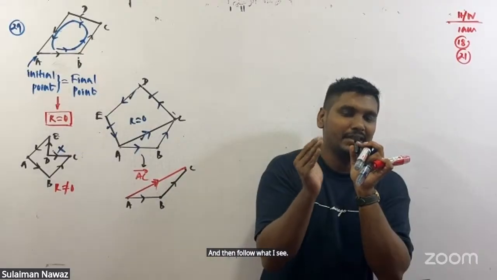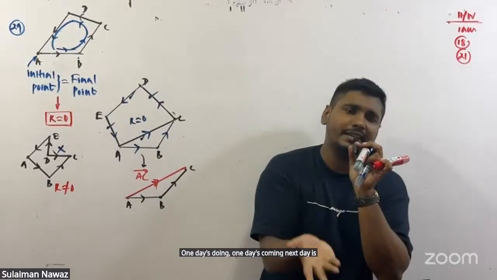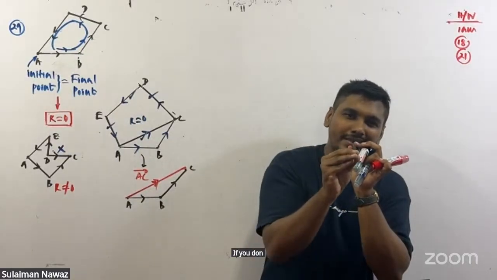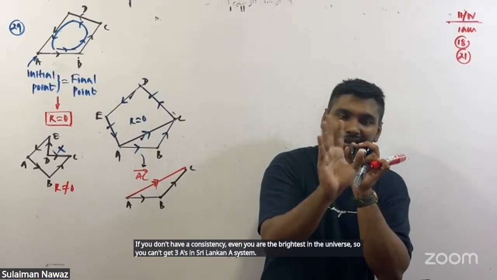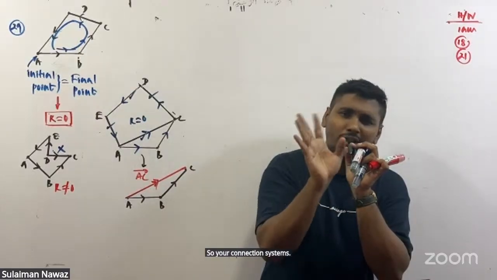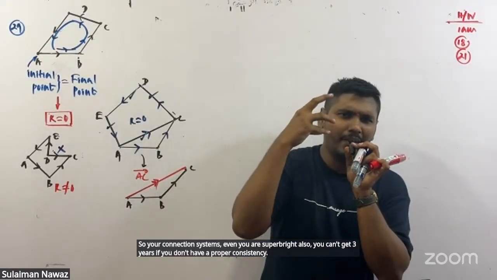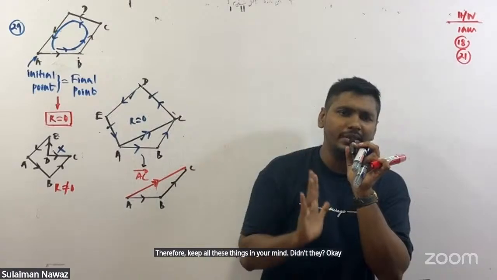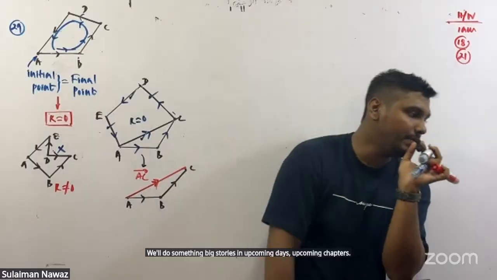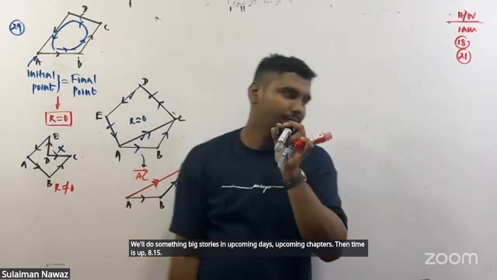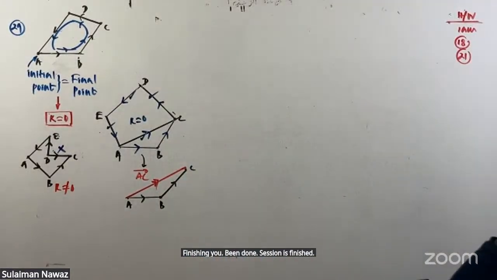Consistency is very important. One day you are doing it, one day you are coming, next day you are absent. One day coming, next day absent. If you don't have consistency, even if you are the brightest in the universe, you can't get 3 A's in the Sri Lankan A level system. Even if you are super bright, you can't get 3 A's if you don't have proper consistency. Therefore, keep all these things in your mind. Then work with me. We'll do something big in upcoming days, upcoming chapters. Then time is up, 8:15. Session is finished. We'll meet next day. Tata, bye bye.